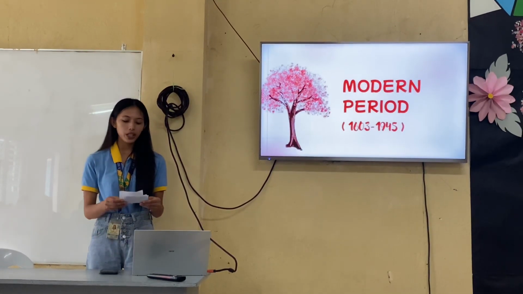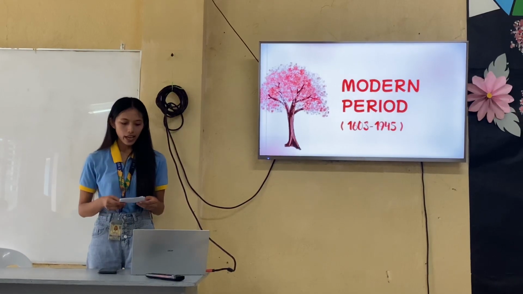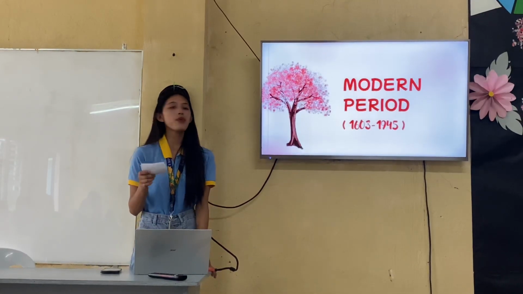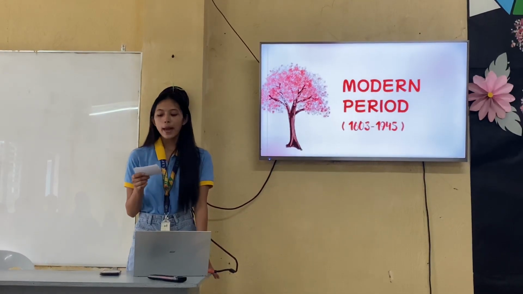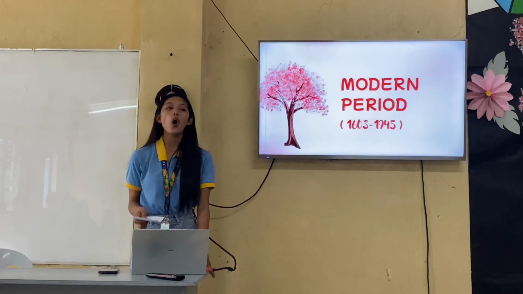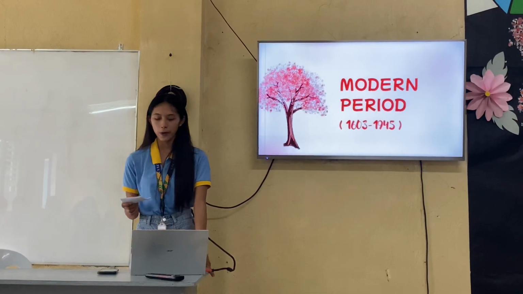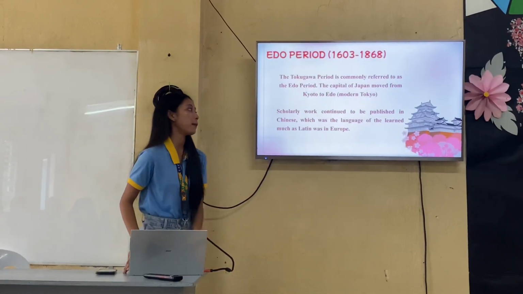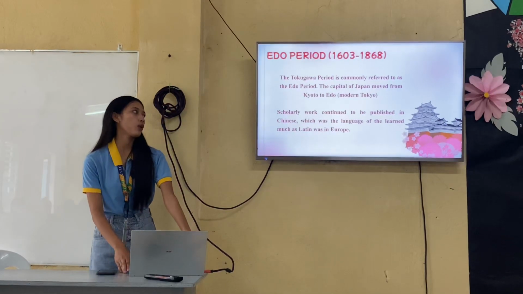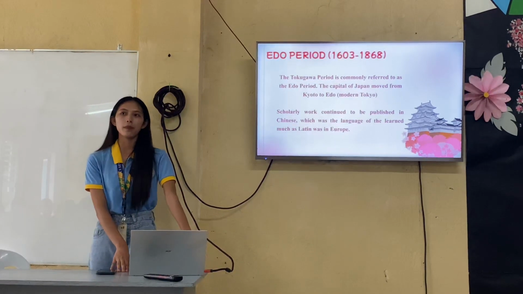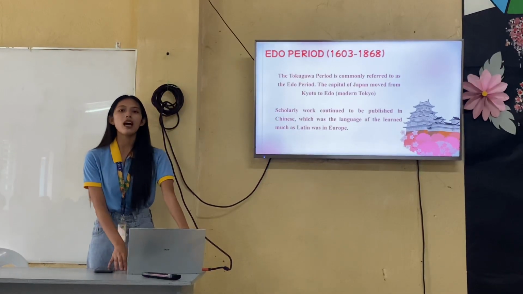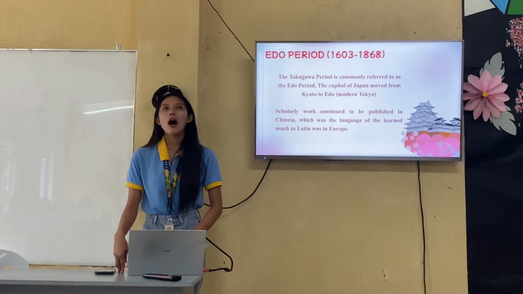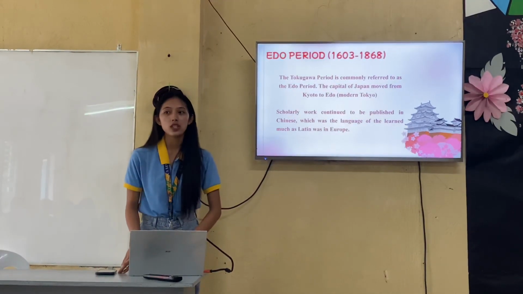Lastly, the modern period, also known as the Edo period. So during the Tokugawa period, it is commonly referred to as the Edo period. The capital of Japan moved from Kyoto to Edo, which is now the modern Tokyo. Scholarly work continued to be published in Chinese, which was the language of the learned, much as Latin was in Europe. So like the domination of Latin in Europe, Chinese also dominated the writing system and the language in Japan.